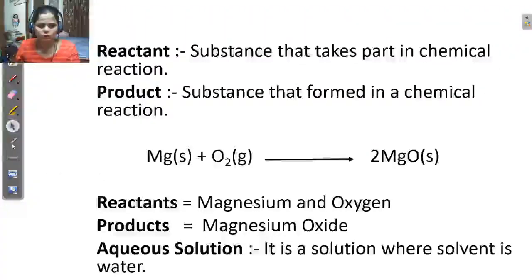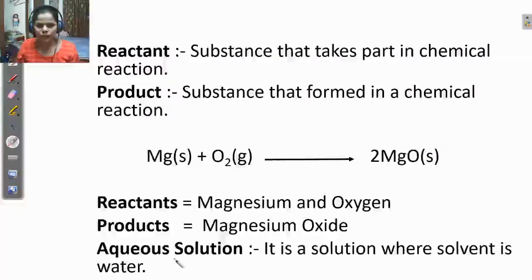So let's see the definitions of reactant and product. The substance that takes part in the chemical reaction is a reactant. The substance that is formed in a chemical reaction, that means a newly formed substance, is a product. In this example, Mg plus O2 gives MgO, the reactants are magnesium and oxygen, and the product is MgO.